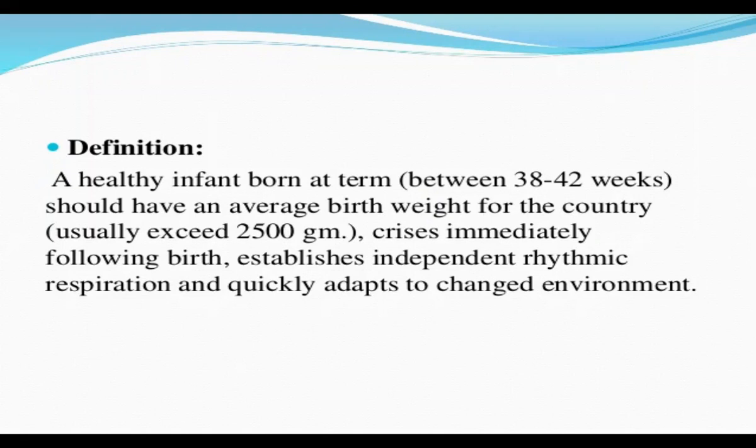What are the criteria? First, it should be full term, that is from 38 to 40 weeks. Second, weight: it is more than 2,500 grams or 2.5 kg. Next, the baby should cry immediately following birth. And not only cry but also establish independent rhythmic respiration and quickly adapt to the changed environment. If these criteria are followed, then it is called a newborn baby. That is the definition.